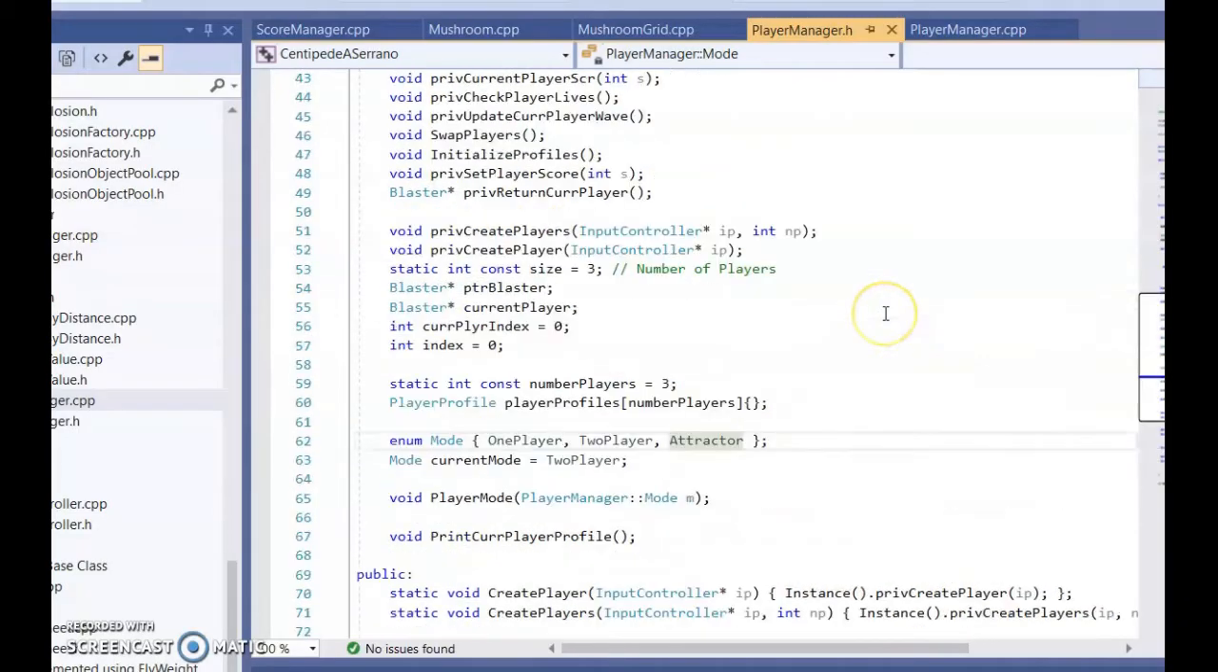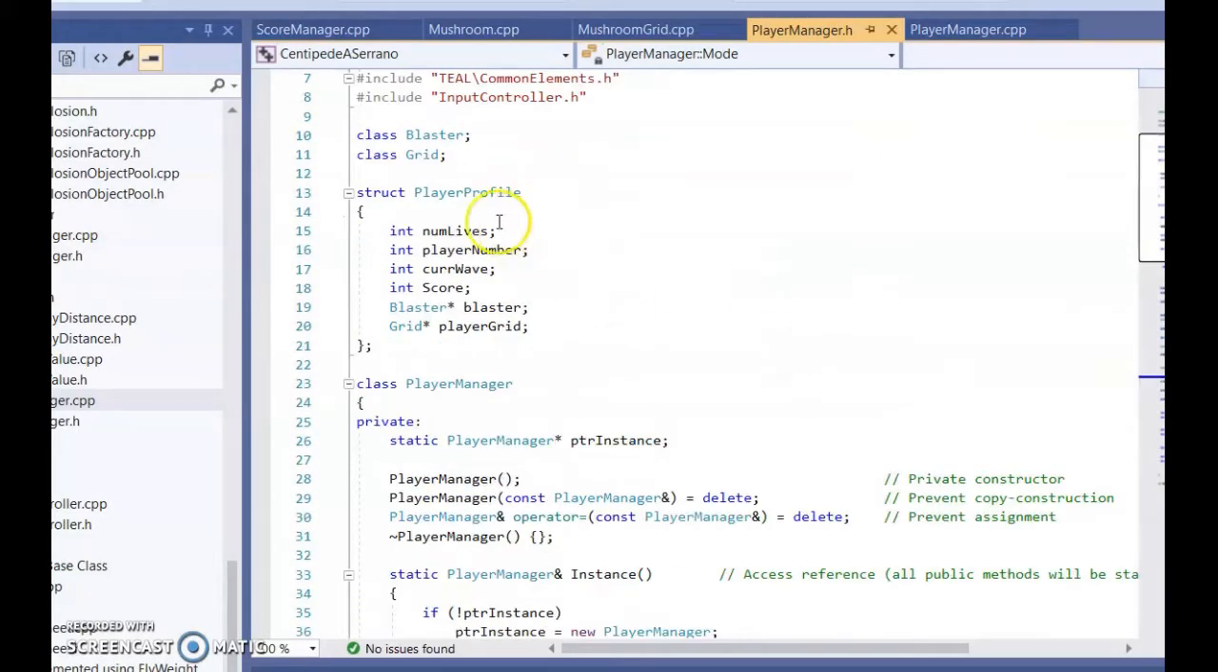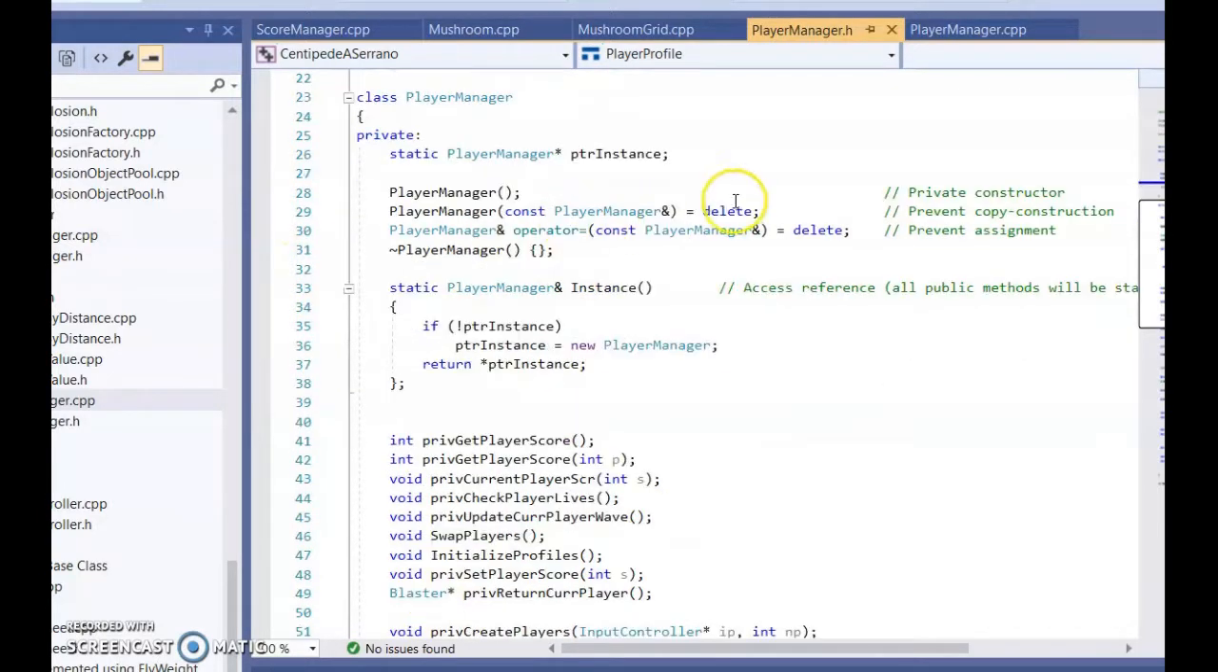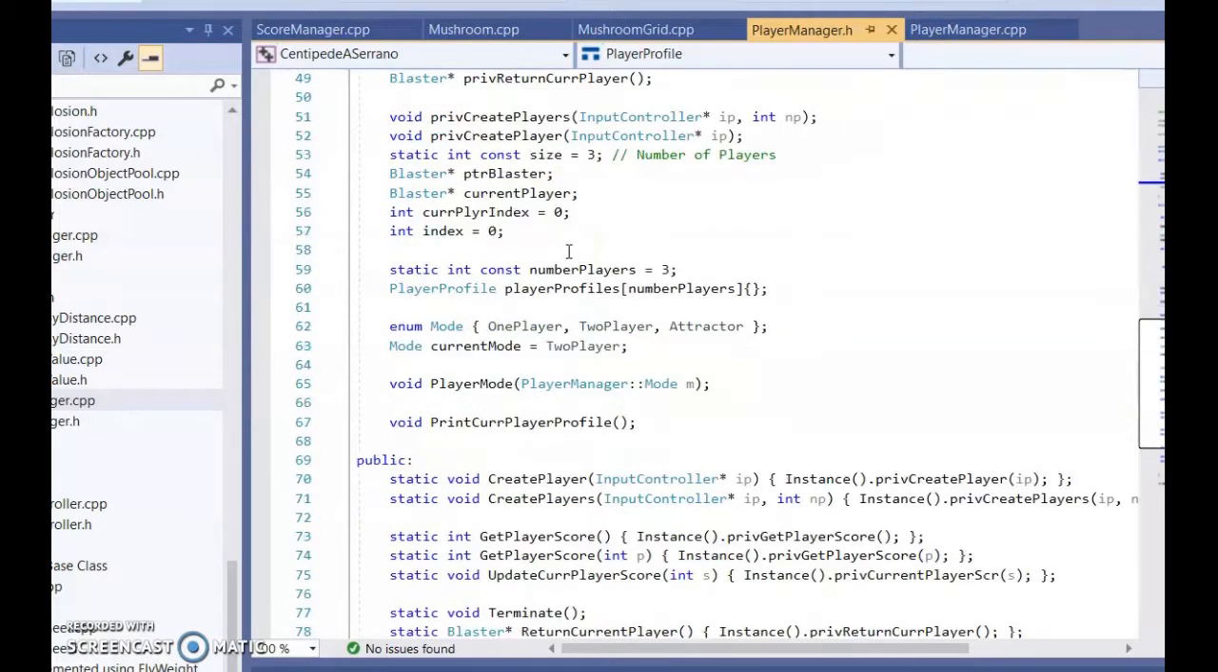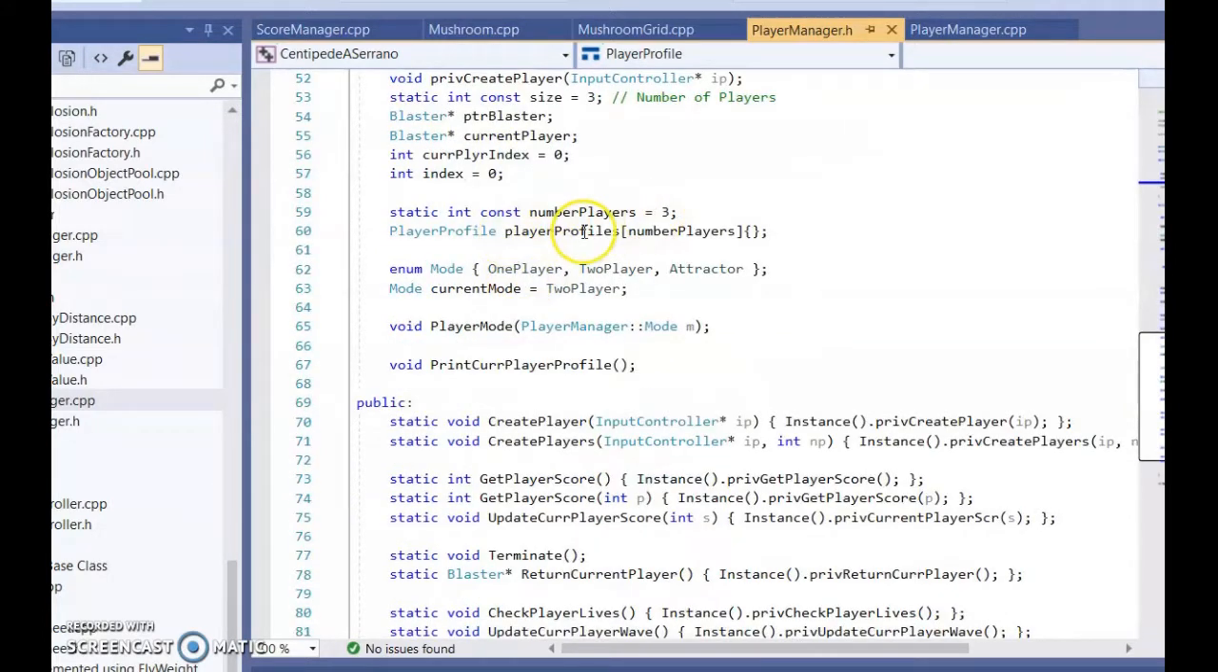For the player manager, I have a structure called player profile, which has the number of lives, the player number, the current wave, the score, a pointer to the blaster, and a pointer to a grid. It's a singleton, and I have an array of size three of the player profiles, one for the first player, a second player, and also for the AI. I also have an enum called mode for one player, two player, and the attractor mode.